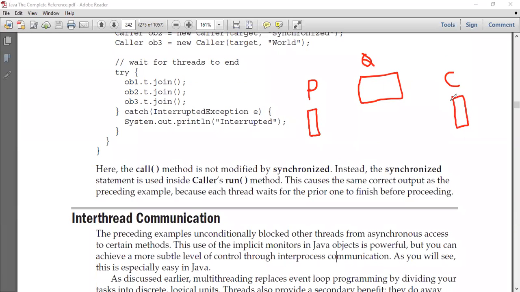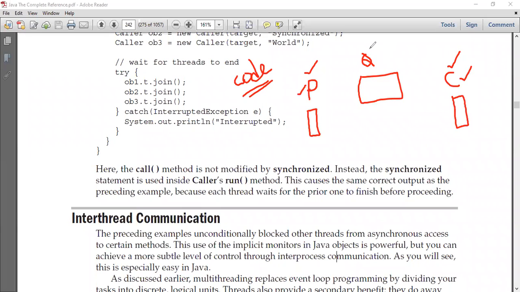How to create a thread in Java, students? In order to create a thread, we need to write a class which implements the Runnable interface. I'm discussing how to implement this producer-consumer problem with respect to Java code. Since the producer is a thread and the consumer is a thread, we need to write a class called Producer which implements the Runnable interface, and similarly a class called Consumer which implements the Runnable interface. So with respect to this coding, I should write two important classes: the Producer class and the Consumer class.